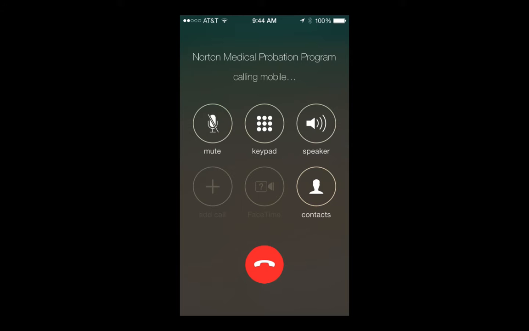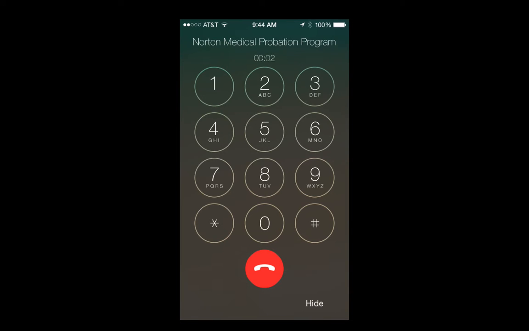Thank you for calling Norton Medical. Please enter your 4-digit PIN now, followed by the pound key. This is a message from Norton Medical. Hello, James Smith. No, you do not need to have a test today. Next, you will need to respond on your keypad by pressing the 3 key. Then press the pound key. Your call has been entered. Thank you for calling. Please hang up now.